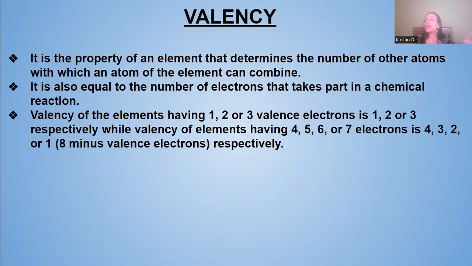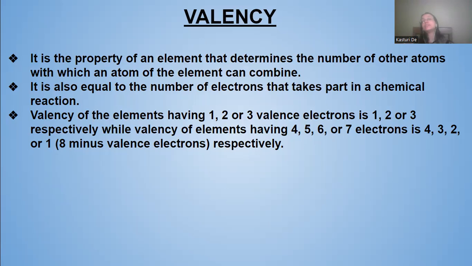If it has 5 electrons in the outermost shell, then it is deficient of 3 electrons, so it will have a valency of 3. If an element has 6 electrons in its outermost shell, it is deficient of 2 electrons to form the octet, so its valency will be 2.